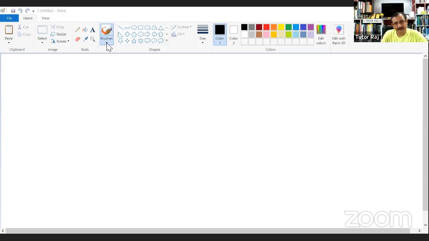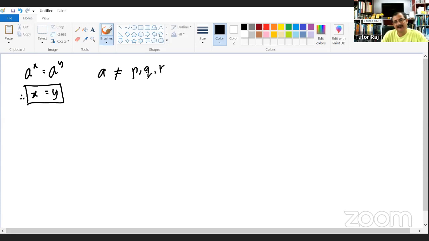So, class. Kita ingat lagi kan apa soalan dia? Soalan dia tanya tadi, if we are given a to the power x equals to a to the power y, therefore x is equals to y. But this is only true, okay, if a is not equals to p, q, and r. So what we are doing here, we are checking again, one by one. What happened when a is 0?